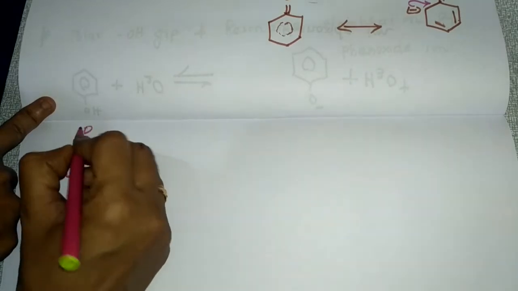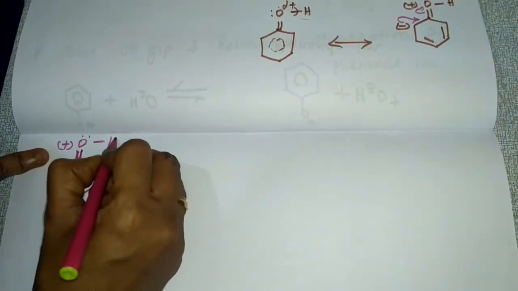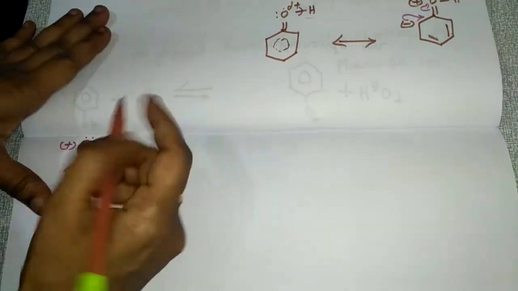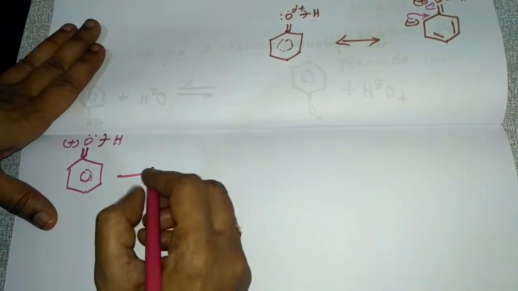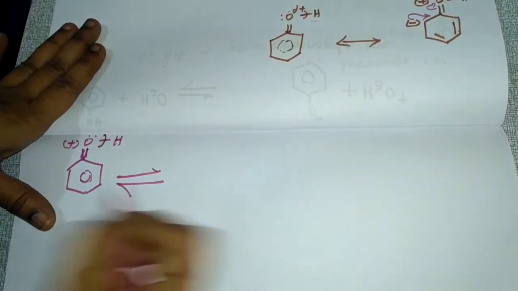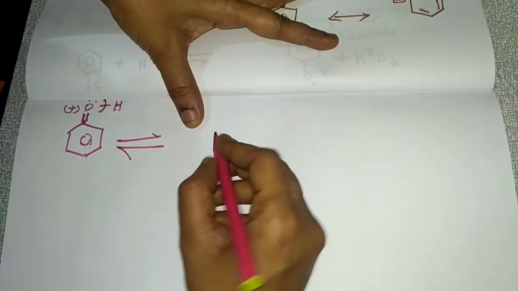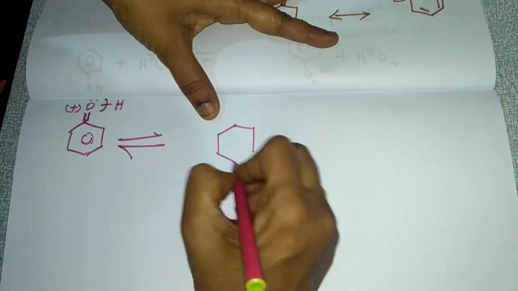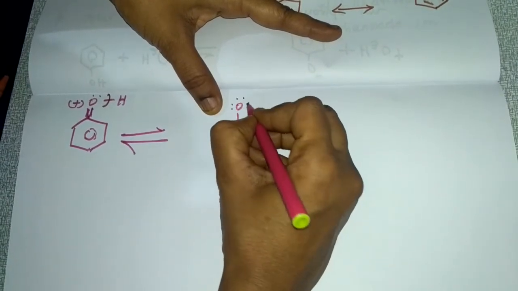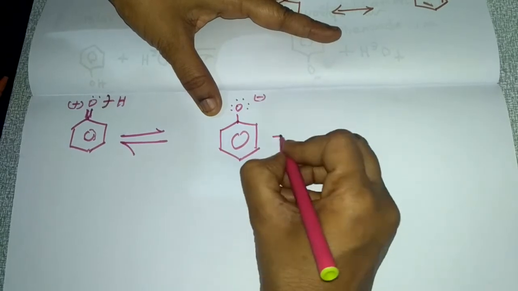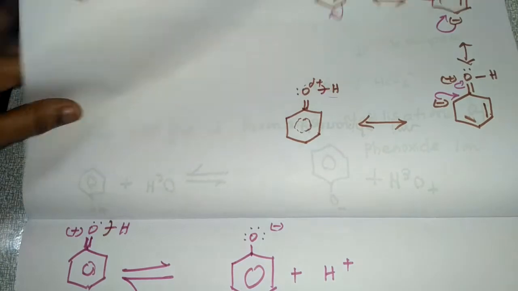In the dotted structure, this double-bonded oxygen with one lone pair of electrons is positively charged, and there is this hydrogen. What happens is, it will take the pair of electrons towards itself. If you are adding water, the phenoxide ion is formed, which I told you already. This is the negative charge, and this H plus will be removed as a proton. Have you understood this one?